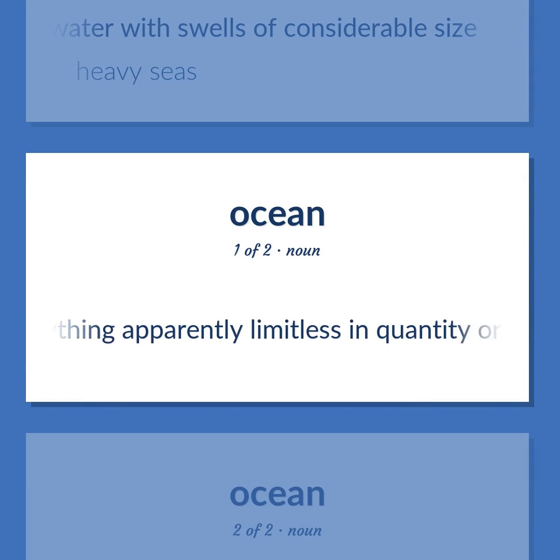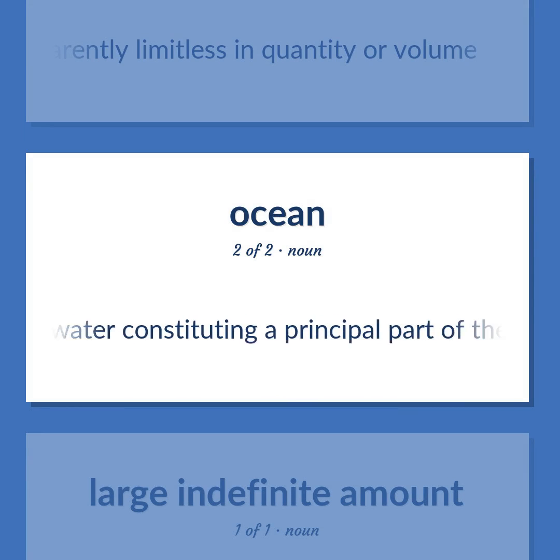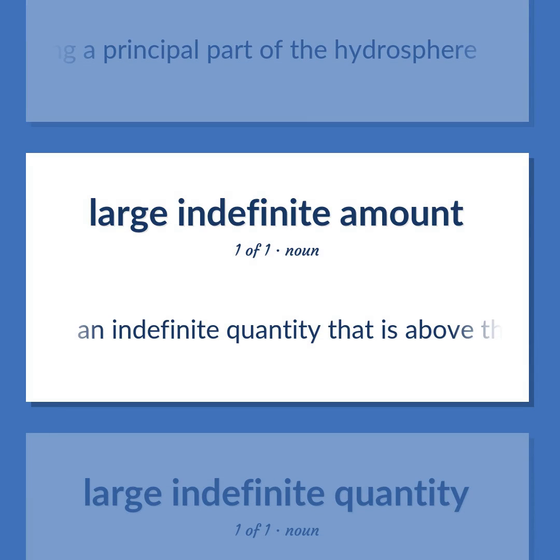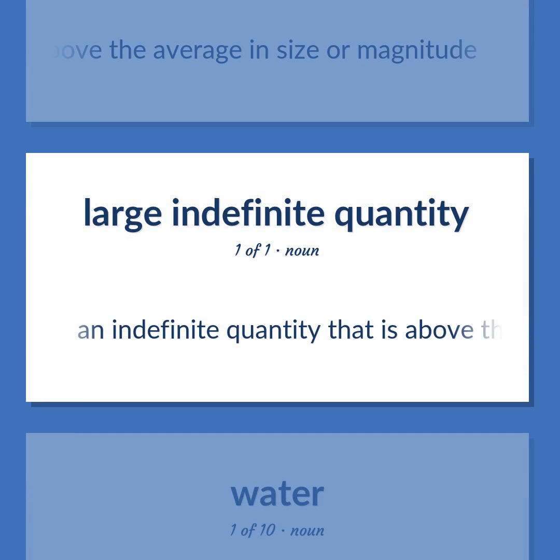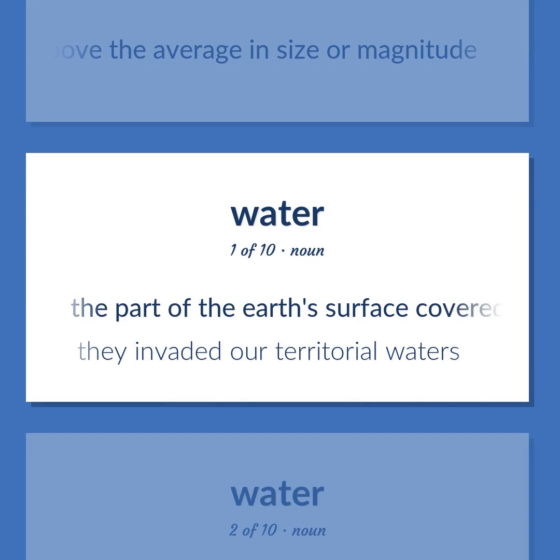Anything apparently limitless in quantity or volume. A large body of water constituting a principal part of the hydrosphere. An indefinite quantity that is above the average in size or magnitude. The part of the Earth's surface covered with water, such as a river or lake or ocean.